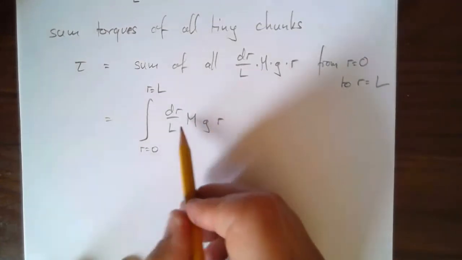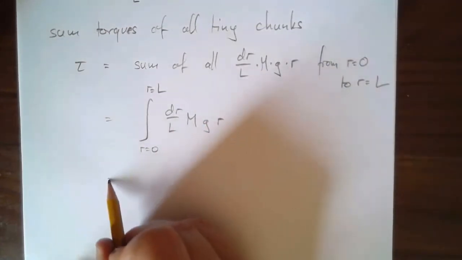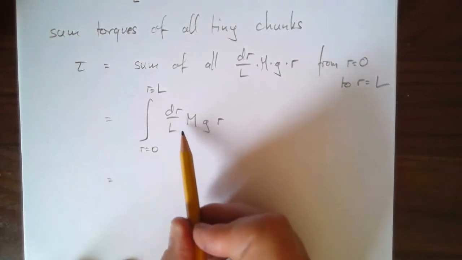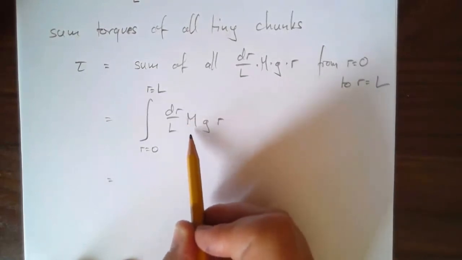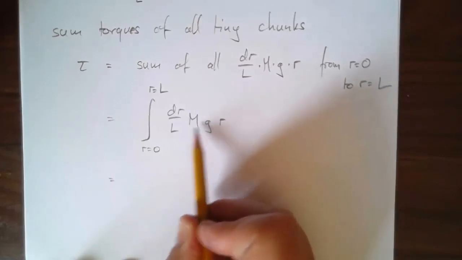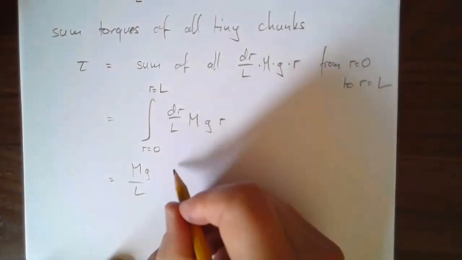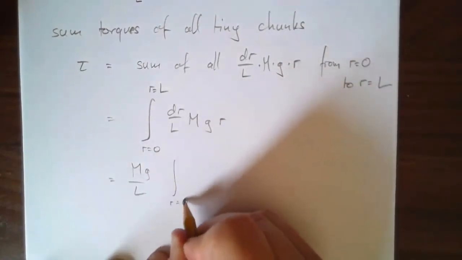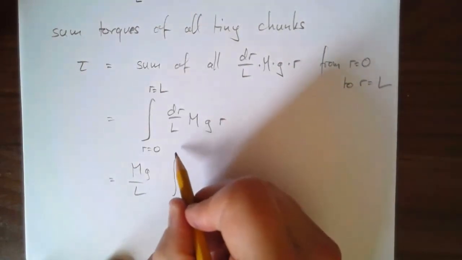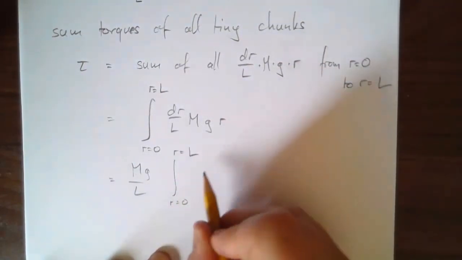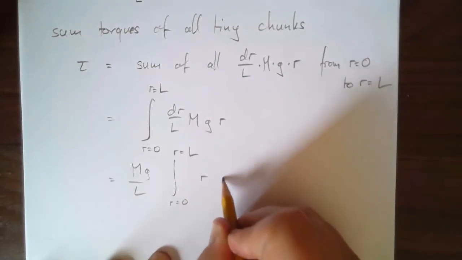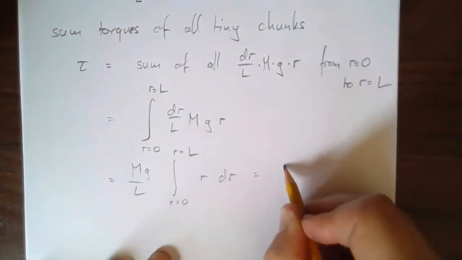So I can do this because most of this is a very easy integral, right? It is going to be mg over L. Those are constants. They go out the front. Then the integral is r equals 0 to r equals L of r dr. That is easy.